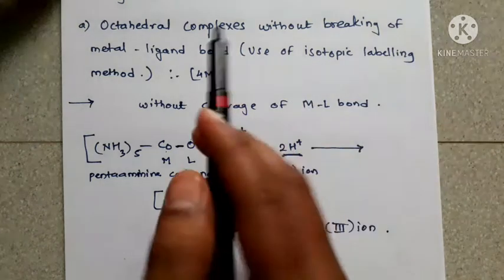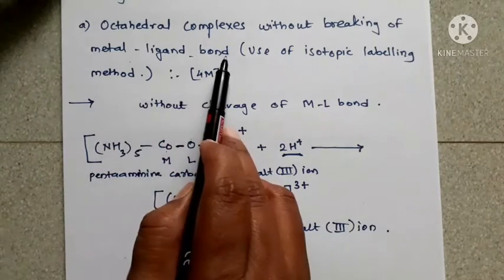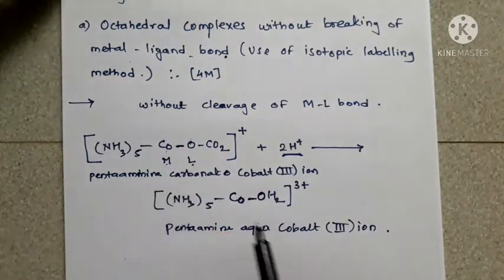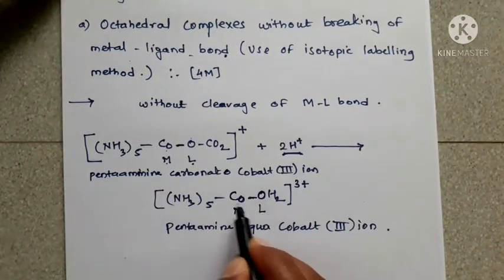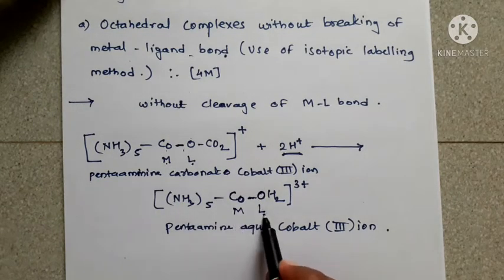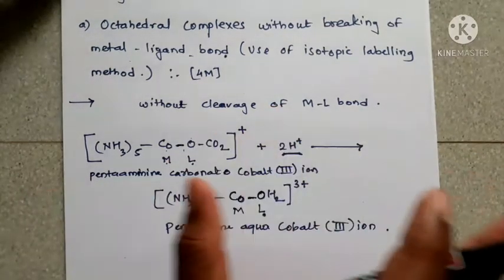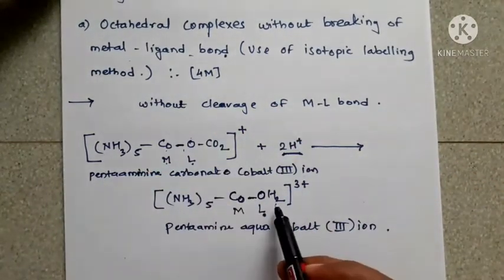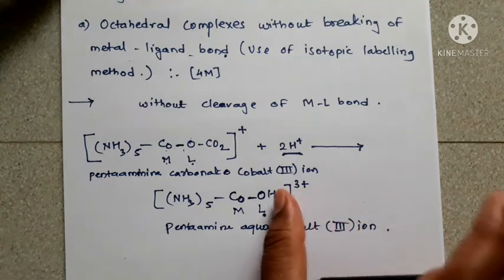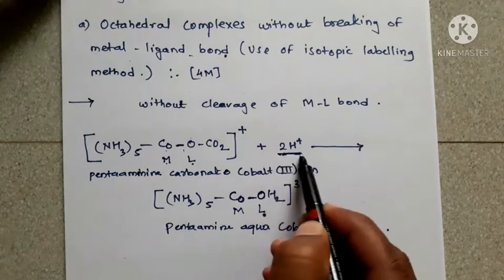So you can say this is without breaking of the metal ligand bond. The Co–O bond in the reactant and the Co–O bond in the product is not broken, but exchange of CO2 easily takes place by using 2H+ ion, with excess acid added into it.